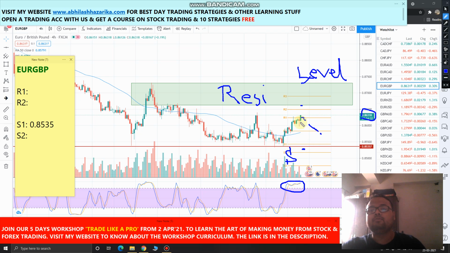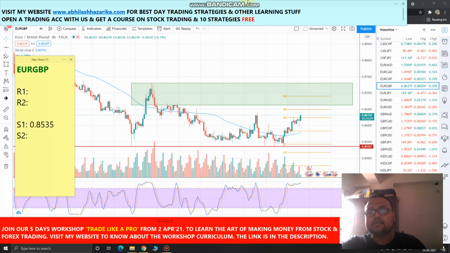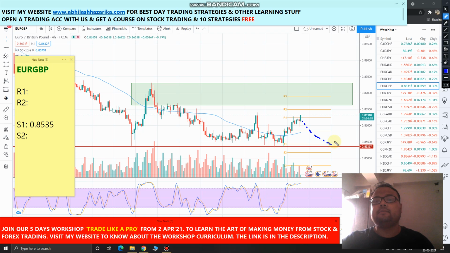But yes, you can look for a trade as this level is providing good support, extreme support to the market. So in case market comes down and hits the support level, then just observe the price. If you see that price is about to bounce back from here, you can get the confirmation in the form of a hammer candlestick pattern like this, or a bullish engulfing pattern like this.